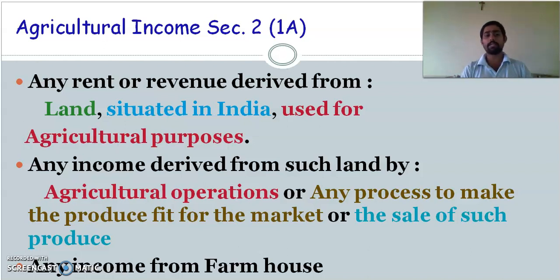So it is spontaneously available in the earth. You are selling it and you are making the money. At the same time, you are cutting the grass and selling. That also won't come under agriculture income. So when it is spontaneously grown and you are selling that and getting the income, it won't be considered agriculture income. If it is grown with human intervention, then it is called agricultural income. So when you are selling something that grew without your effort and you are getting the money, it is not called agriculture income. So that is non-agriculture income. This is about agriculture income, where in India you are growing and getting income from agriculture operation.